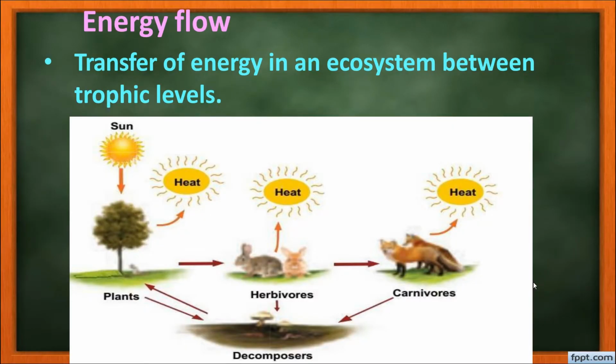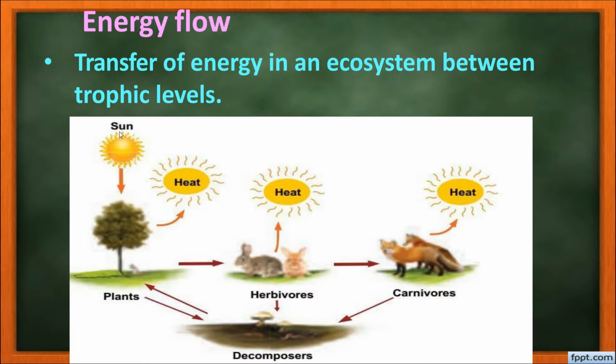Next we have energy flow. The transfer of energy in an ecosystem between the trophic levels is termed energy flow. The energy from sunlight is absorbed by the green plants for the production of starch, and these green plants are eaten by the herbivores.